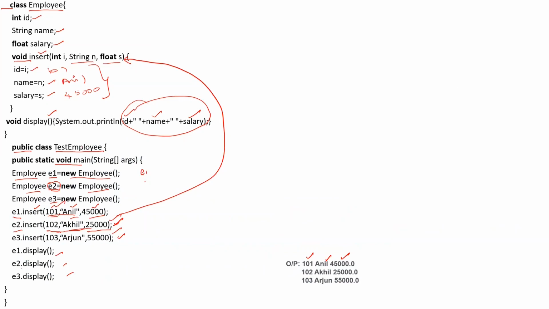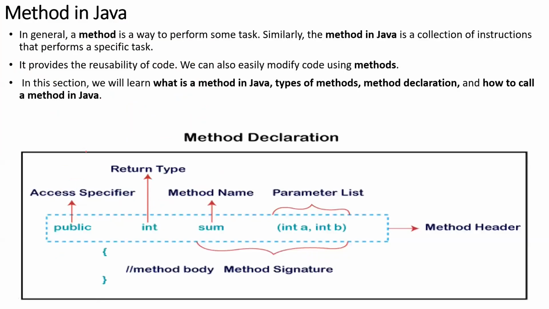Now generally, we have seen methods, right? So how are we going to create a method? This is how the structure is. In general, a method is a way to perform some task. Similarly, a method in Java is a collection of instructions that perform a specific task. The main advantage provided by a method is reusability of code, and we can also easily modify that code using methods.